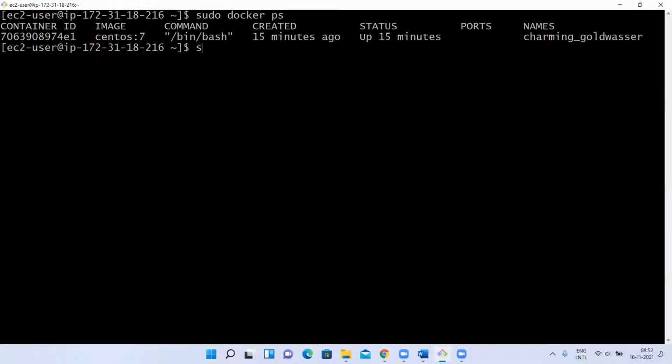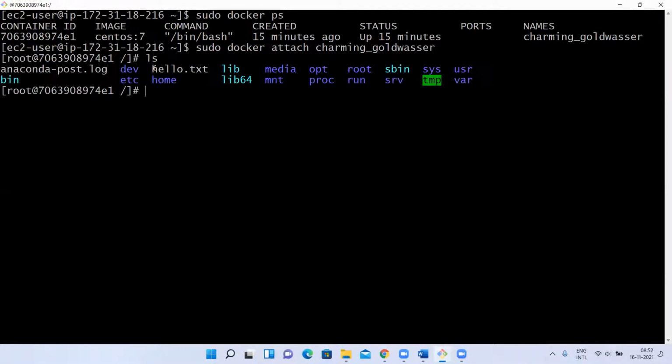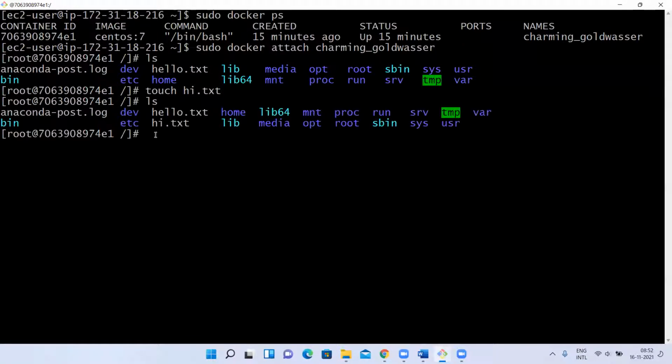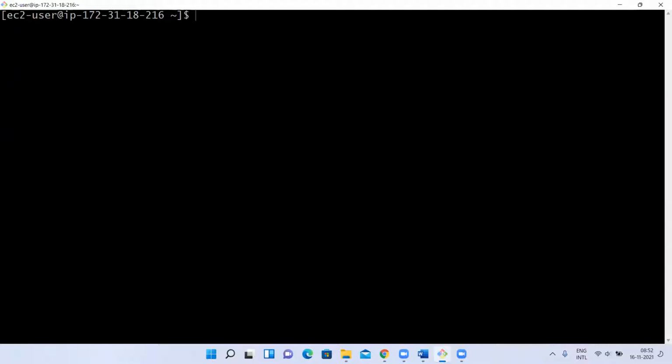Docker attach container ID. It will go inside the container. Docker attach container ID or name, if you give it, it will get inside. Now if I type ls, I think I already created hello.txt. Now I'll create one more thing. Touch hi.txt I'm creating. Next, if I type ls, yes, I have both hello.txt and hi.txt. Okay, what I'll do is I'll come out of the container. As I want to create a file inside the container, I have to use attach.